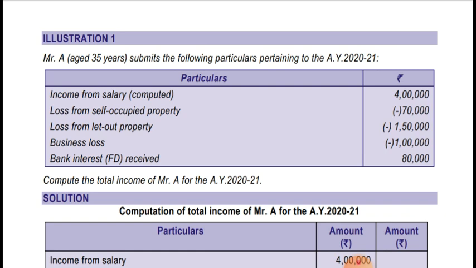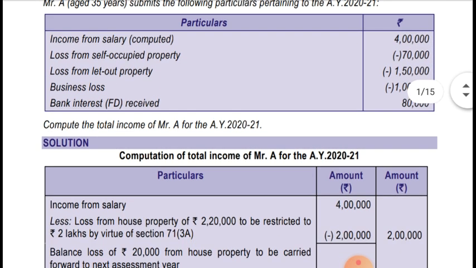So 2 lakh of house property loss will be adjusted against salary. After adjustment, salary income of 2 lakh will be left, which will be chargeable and included in the total income. Business loss of 20,000 will be carried forward, and the house property loss of 20,000 will be carried forward. Let's see the solution. Computation of total income for Mr. A for the assessment year 2021.